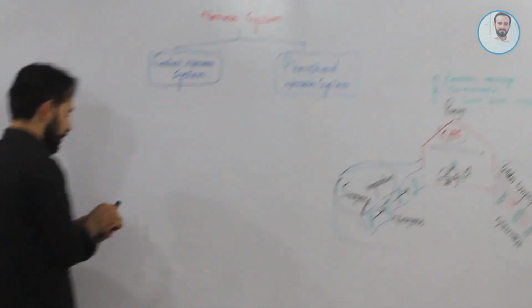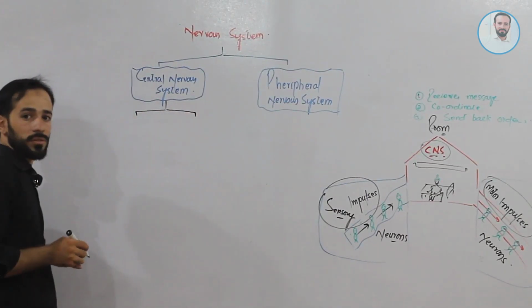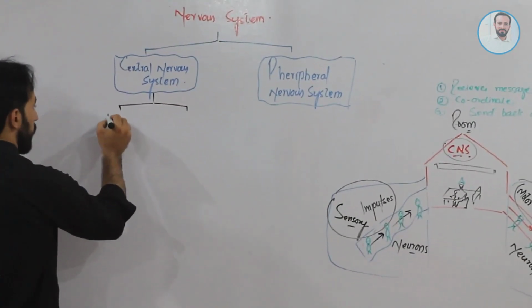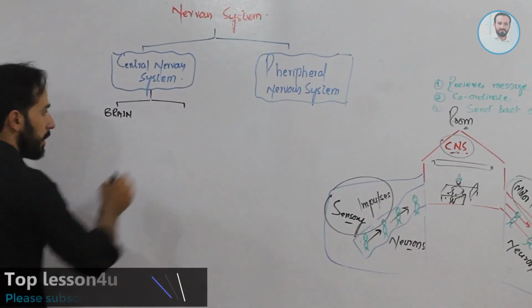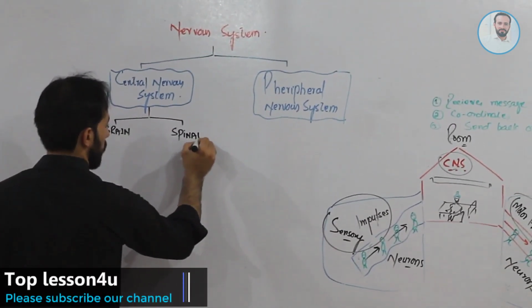So how many parts does the central nervous system have? The central nervous system generally has two main parts. That is our brain and spinal cord.